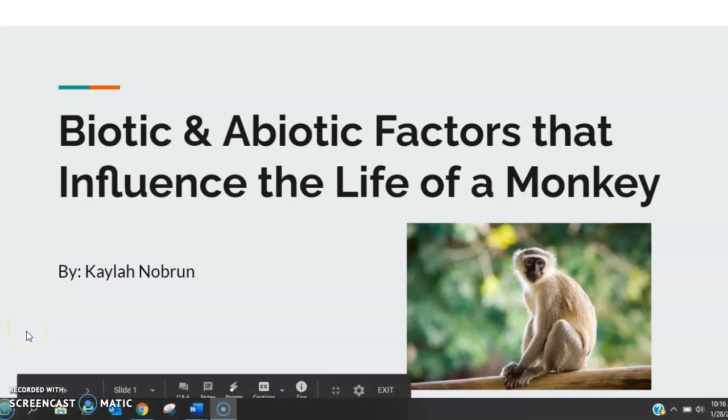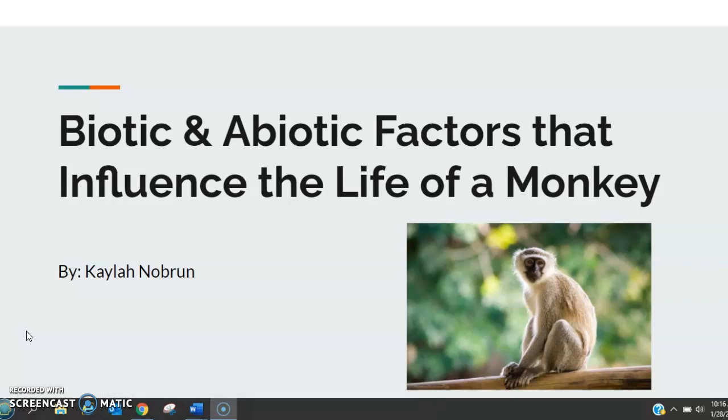Biotic and Abiotic Factors That Influence the Life of a Monkey by Kayla Nobrun.